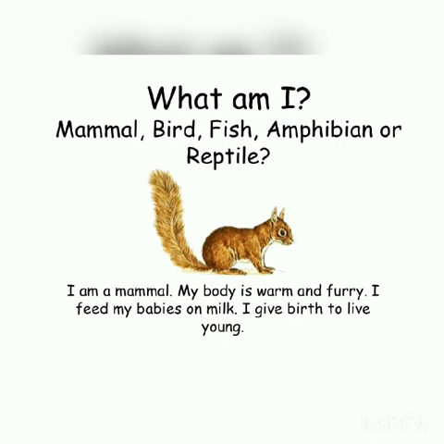So let's start with the first one. Who am I? A mammal, a bird, fish, an amphibian, or reptile? Look at the picture carefully. It has fur on its body. It looks like it has skeleton in its body, and yes, it is a mammal. So I am a mammal. My body is warm and furry. I feed my babies on milk and I give birth to live young. That means I give direct birth to the young one. So who am I? I am a squirrel.